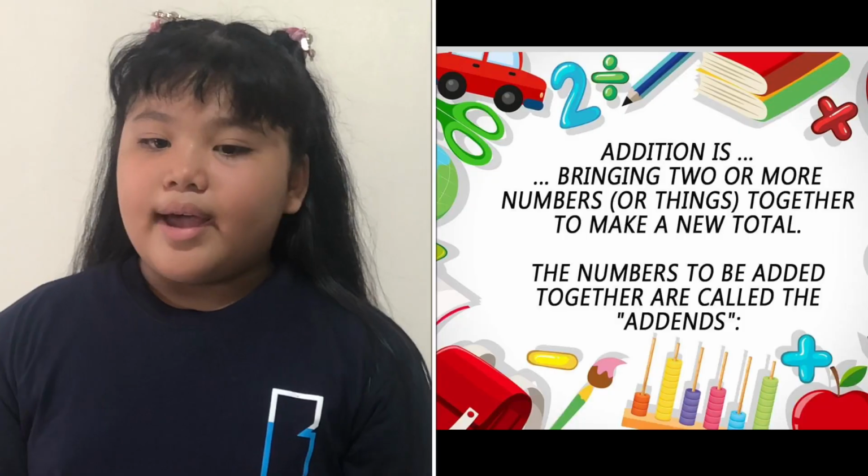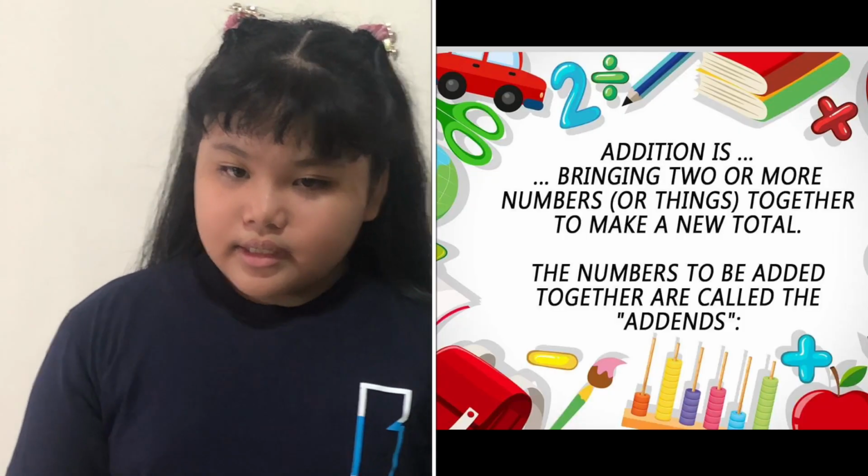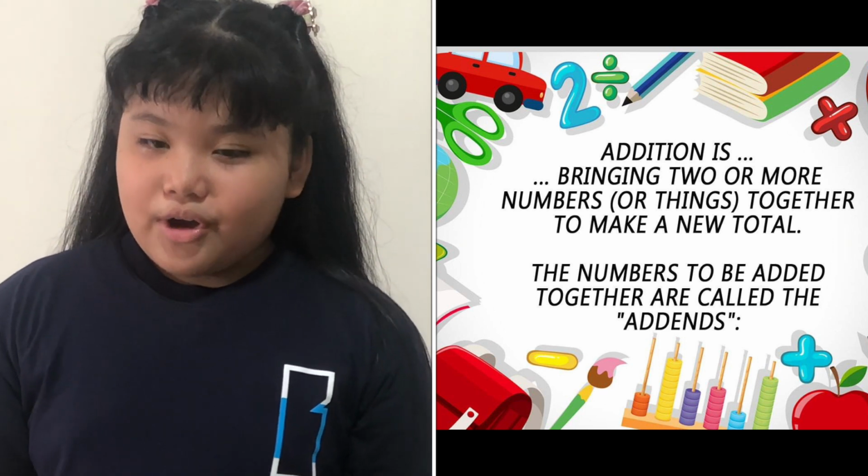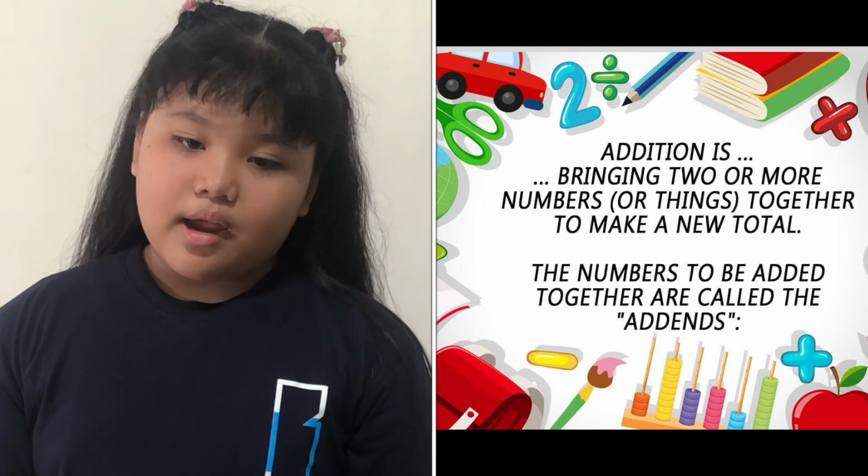Addition is bringing 2 or more numbers together or things together to make a new total. Other names for addition are sum, plus, increase, and total, and the numbers to be added together are called the addends. 9 plus 3 equals 12. 9 and 3 are added. 12 is the sum or total.